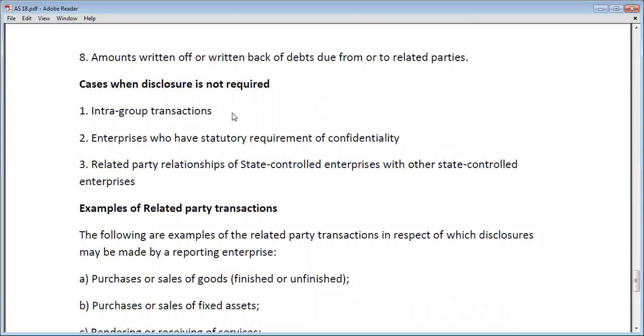तो एक ही enterprises जो reporting enterprises है उसमें अगर different groups है और उन groups के बीच में कोई transaction होते हैं तो उन transactions को दिखाने के disclose करने के लिए नहीं.